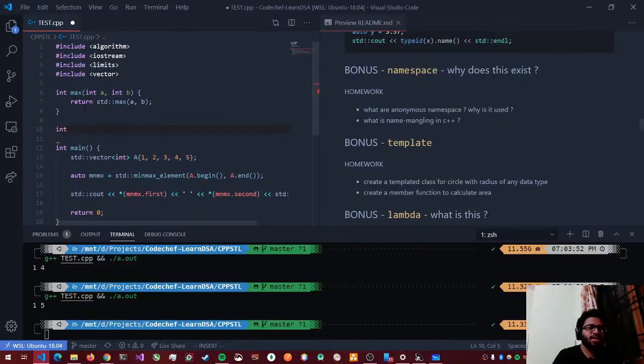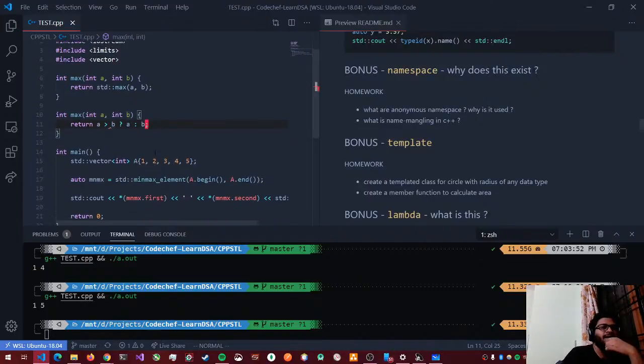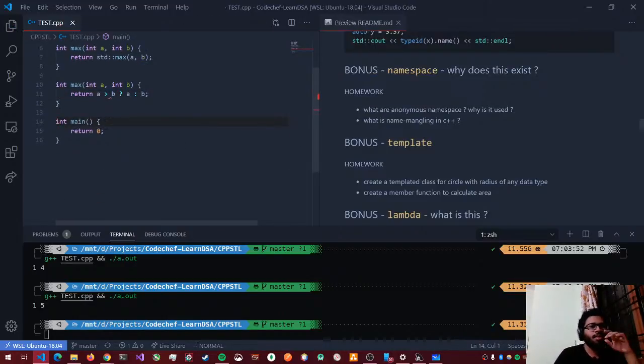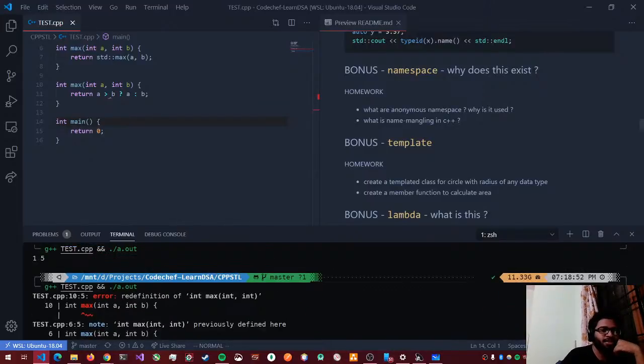Now let's say I have another max that also takes an integer, but this time it doesn't use this kind of implementation. It returns, if a is greater than b, then return a, or return b. So right now this program shouldn't compile. Let's see what it gives us. So it tells us that there's a redefinition of int max.